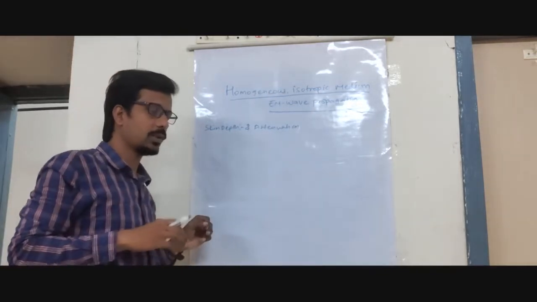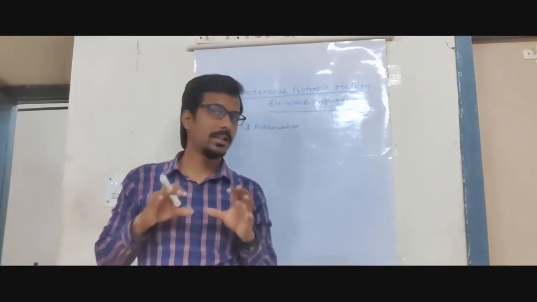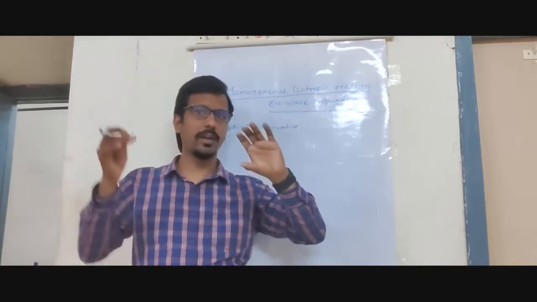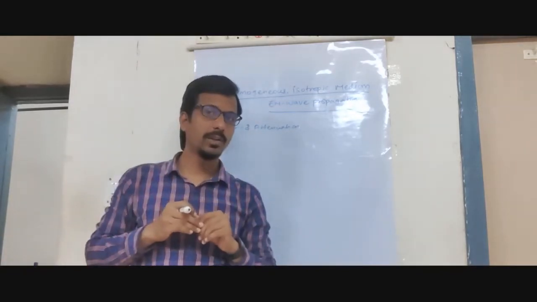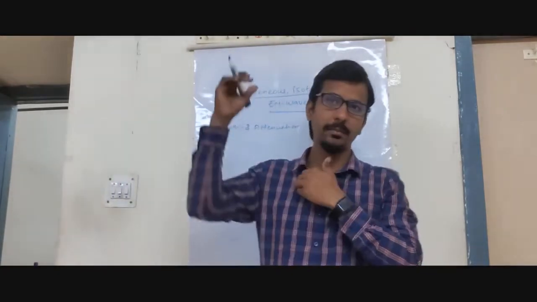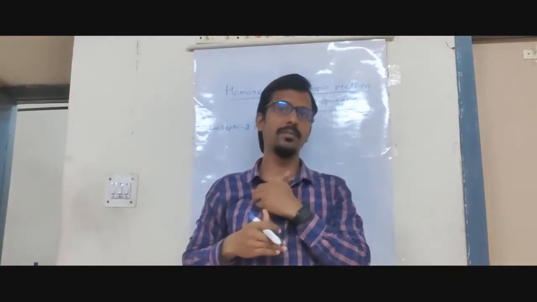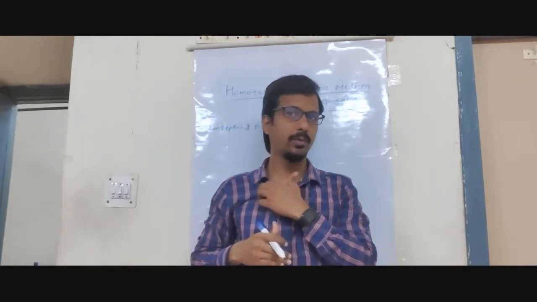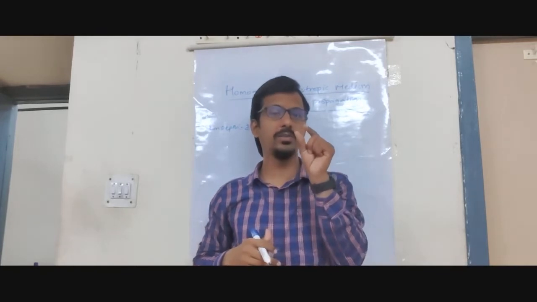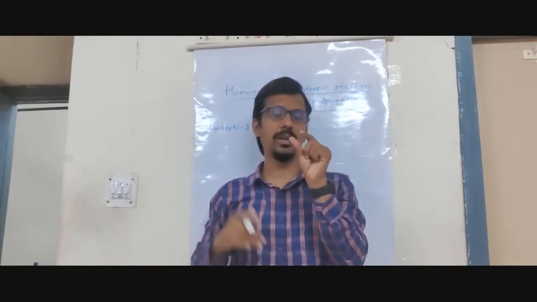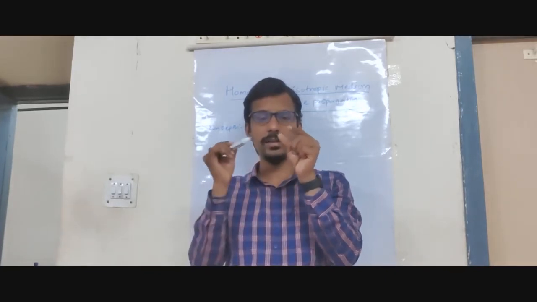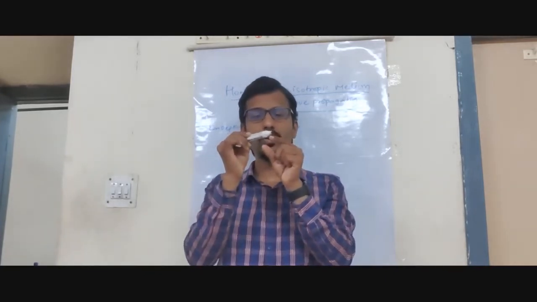In the last class we discussed skin depth. The skin depth is the propagation of a wave from the rarer medium to the denser medium. Understood? Whenever you take a rarer medium and a denser medium, the wave travels from one medium to the other. Definitely it is going to propagate and penetrate from one to another.